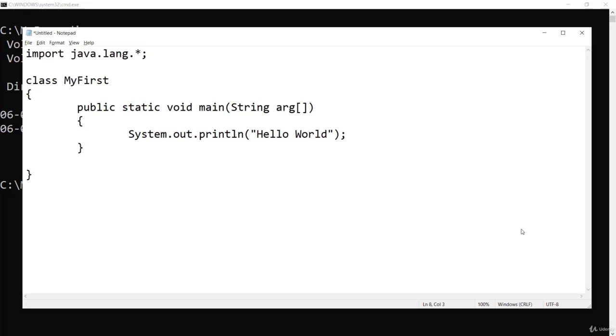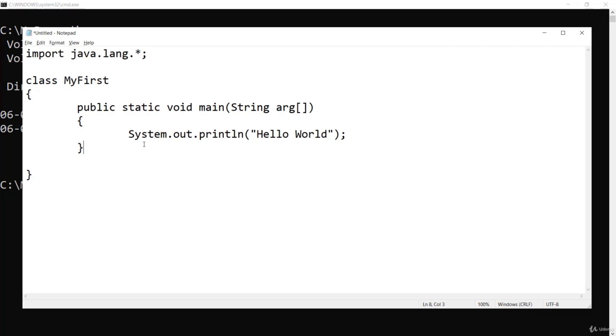That's it. This is the program. This is the first Java program, or you can call it a skeleton of a Java program. What all these things like import and why it should be inside a class and everything, it is explained in the whiteboard video, which I have explained in the next video. So here I am just writing a program and showing you how to compile and execute it.